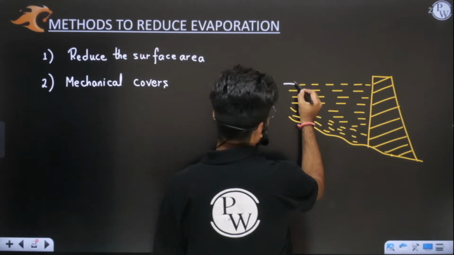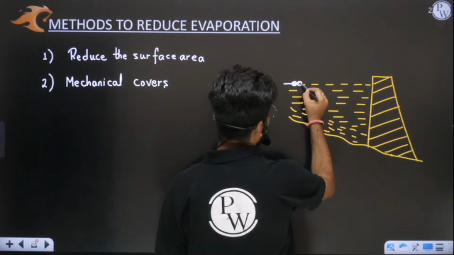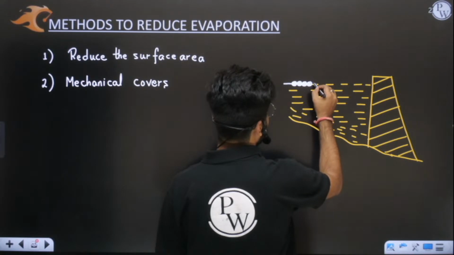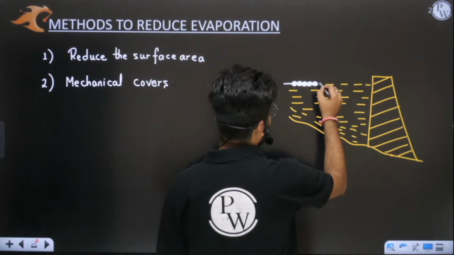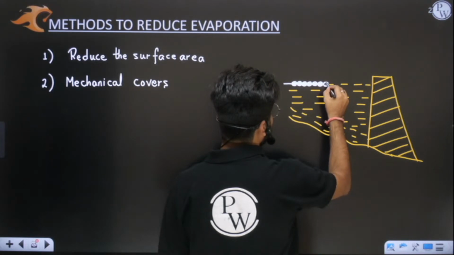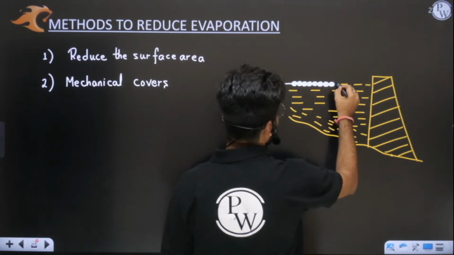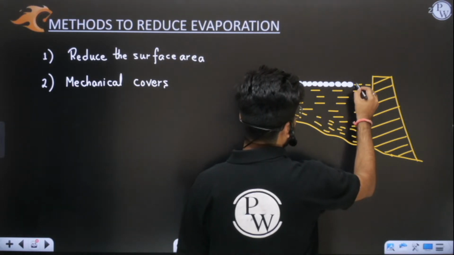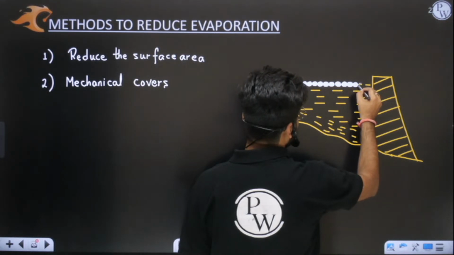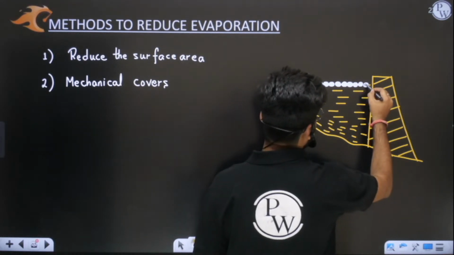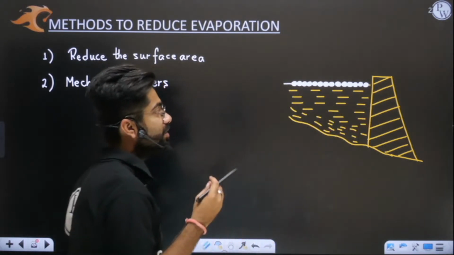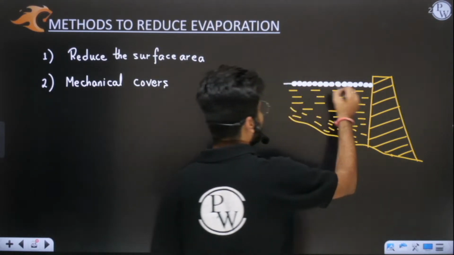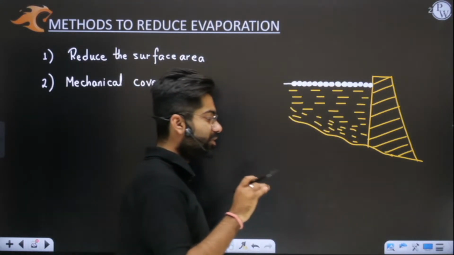So let me draw. See, these are small floating plastic balls which generally float on the surface. Because of these floating black balls, you will see that the exposed water surface area has reduced. So what will happen in this case, you will see that evaporation has drastically come down because you have covered the entire lake. Yes or no?